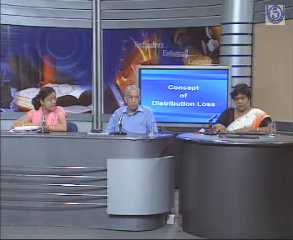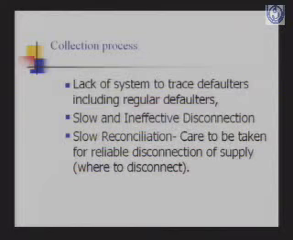Okay. So we were talking about aggregate technical and commercial loss. We have talked about the meter reading and billing process. What are the lacunae in our collection process? There is a lack of system to trace defaulters, including regular defaulters. There is slow and ineffective disconnection, and there is slow reconciliation of our records. Care has to be taken for reliable disconnection of supply.